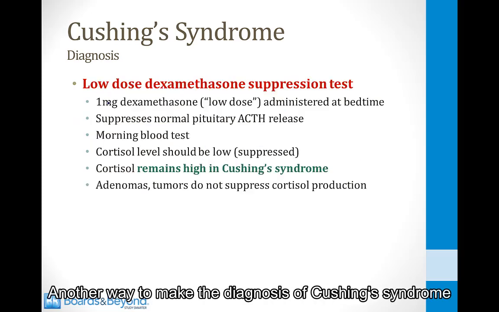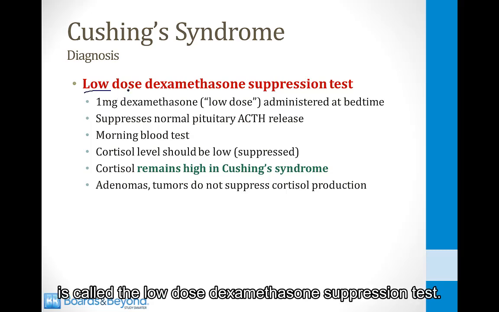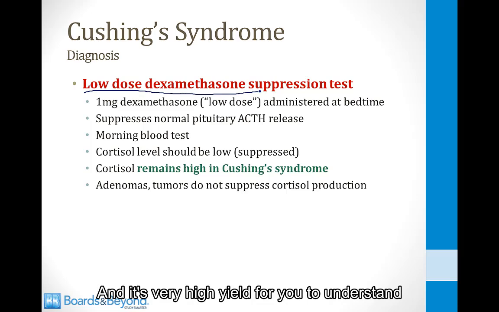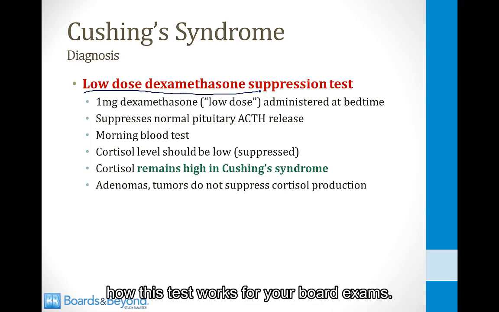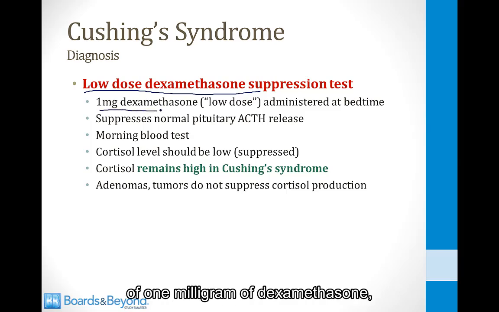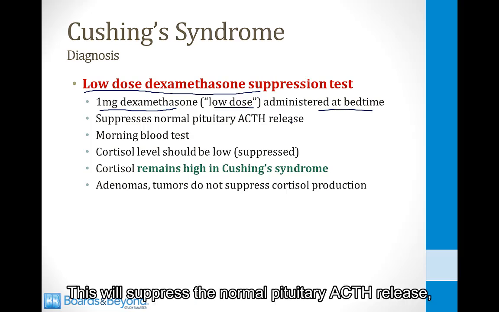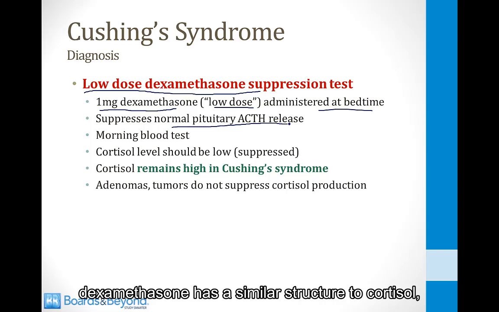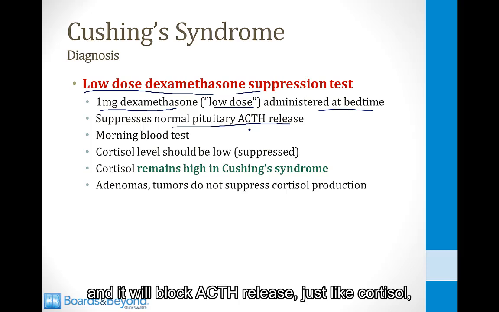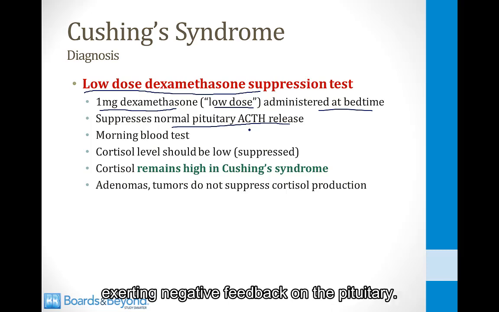Another way to make the diagnosis of Cushing syndrome is called the low-dose dexamethasone suppression test, and it's very high yield for you to understand how this test works for your board exams. Dexamethasone is a steroid. It has a similar structure to cortisol, and the patient takes an oral dose of 1 milligram of dexamethasone, that's a low dose, at bedtime. This will suppress the normal pituitary ACTH release because remember what I said, dexamethasone has a similar structure to cortisol, and it will block ACTH release just like cortisol exerting negative feedback on the pituitary.